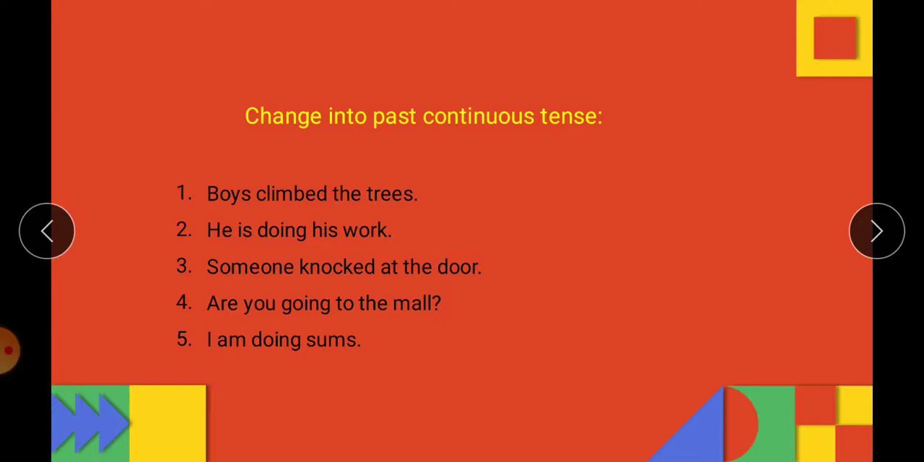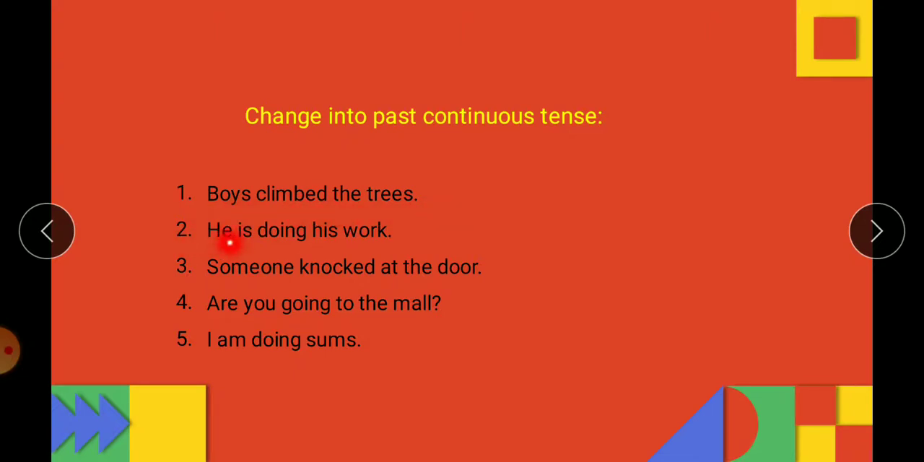So an ing form is added to the root form, right? So the verb here is climbed, what is its root form? What will be the first form of the verb? Climb. Change it into climbing. Now frame the sentence. Boys is plural, so we'll put were. Boys were climbing the trees.